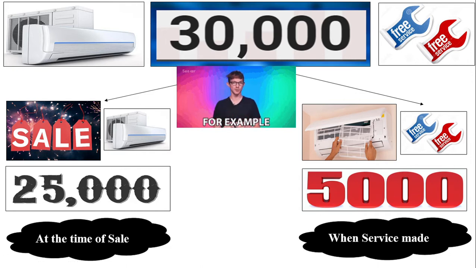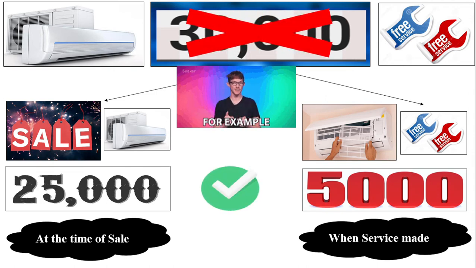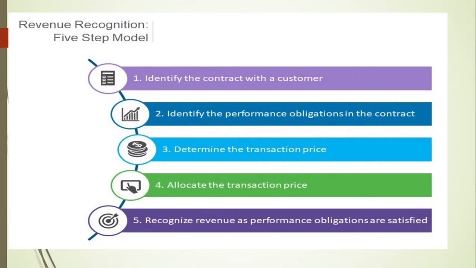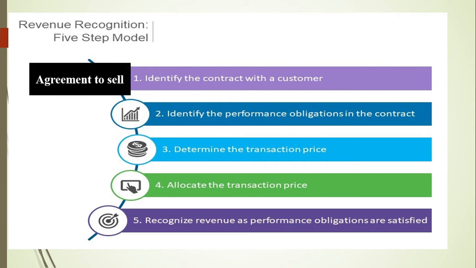So let us dig more into this. 30,000 is not the correct treatment, but 25,000 and 5,000 is the correct treatment. So what exactly does the standard, Ind AS 115 or IFRS 15, say? First, we should identify the contract with the customer. What is the contract here? An agreement to sell the product.